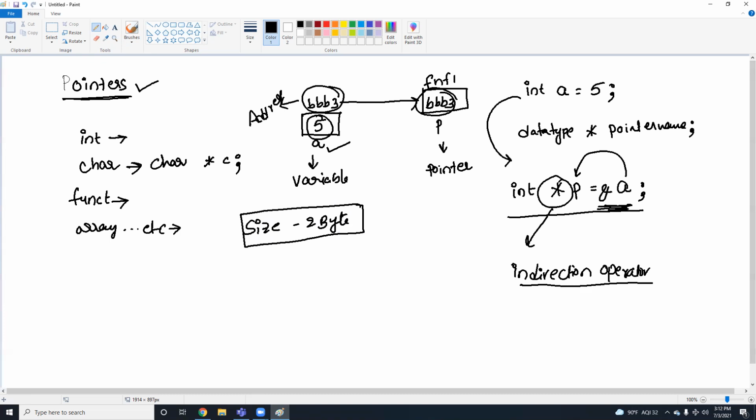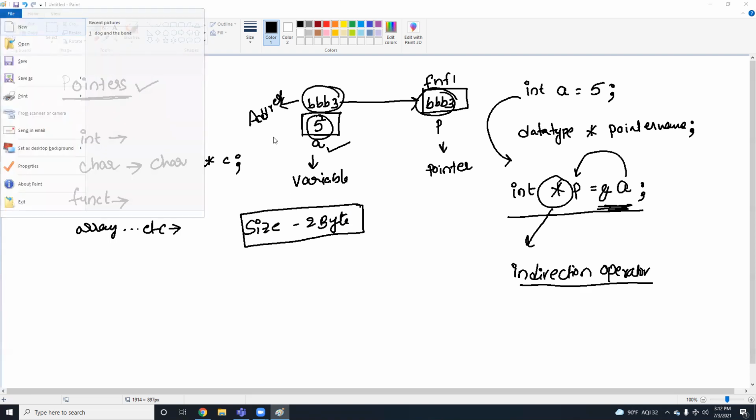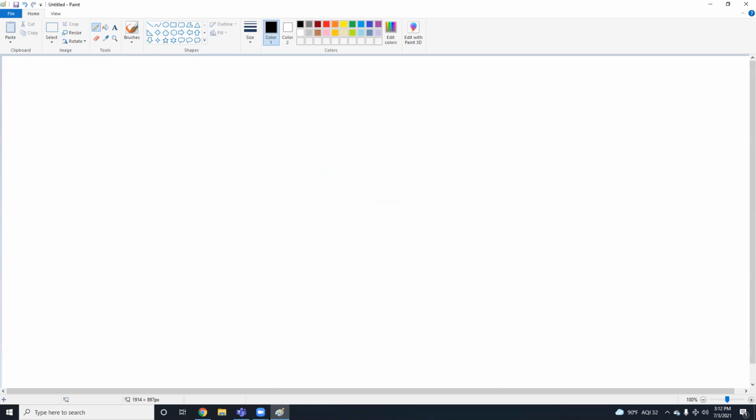Let's see an example of a pointer. I want to write a program to swap two numbers without using a third variable. Here I'm going to declare A value 5, B value 10.